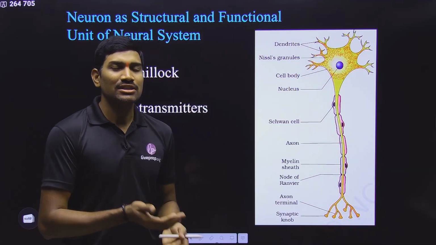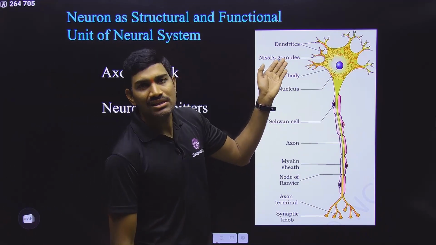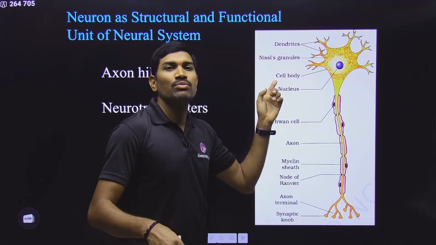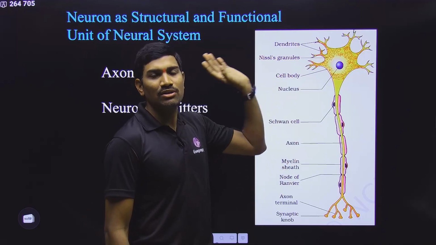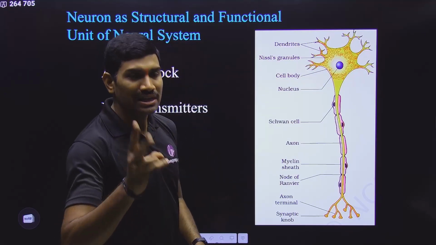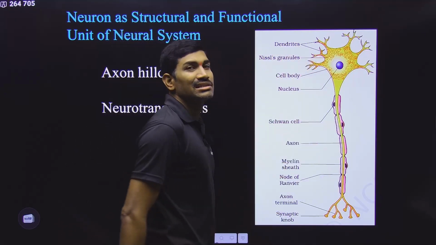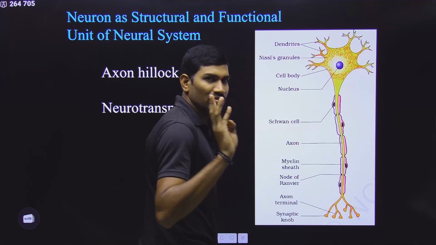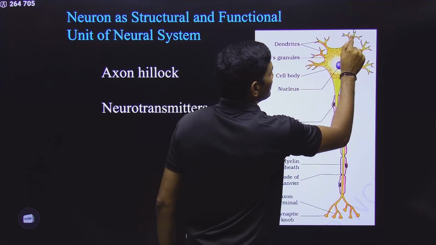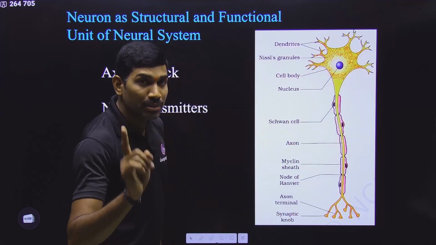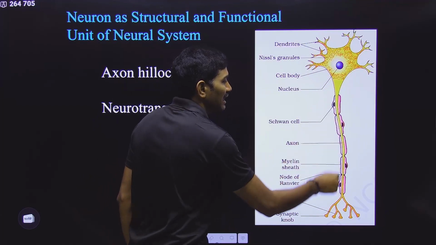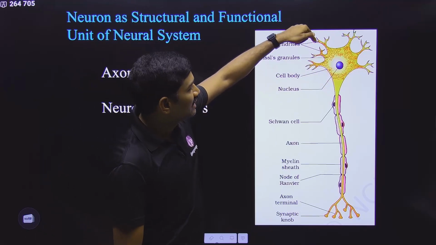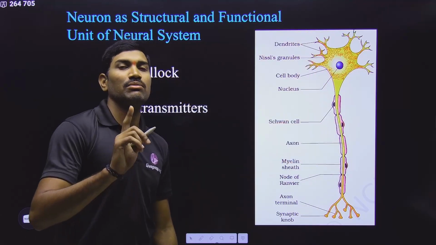Then what is the function? Since ribosomes are present, the function of Nissl's granules is to produce proteins. Yes or no? This is the function of these Nissl's granules. This is one important point. The second important point: where are these Nissl's granules present? Observe the diagram. Nissl's granules are present in the cell body or cyton. They are present even in dendrites also. But Nissl's granules are not present in the axon. Observe carefully. So Nissl's granules are present in the cyton or cell body and dendrites, but not in the axon. This is one important point.